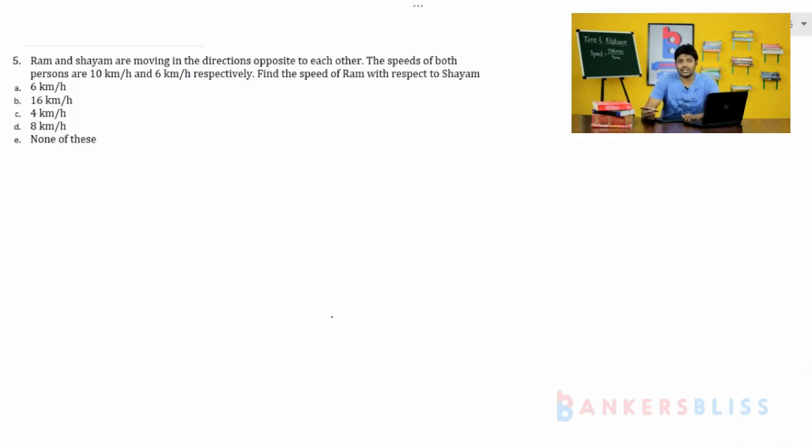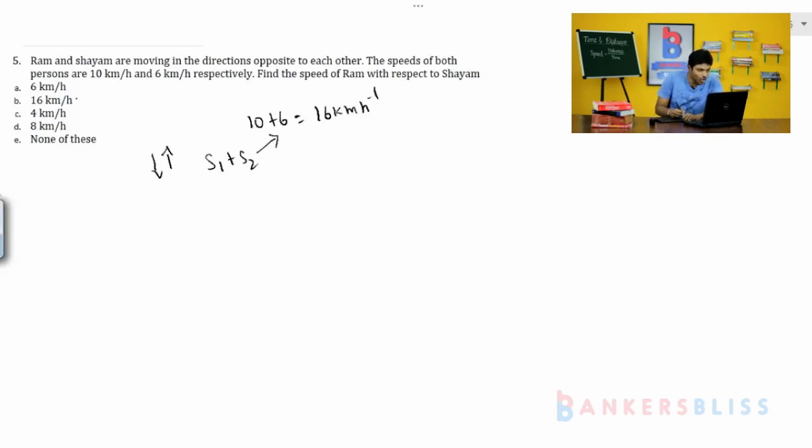Why we have to add both of their speeds? Already in the introductory class, I have told you in detail regarding the relative speed. Both are moving in the opposite direction. So the speed of Ram with respect to Shyam is 10 plus 6, that is 16 km per hour. Because both the bodies are moving in the opposite direction, you have to add their speeds. So 16 km per hour, option B is the right answer.